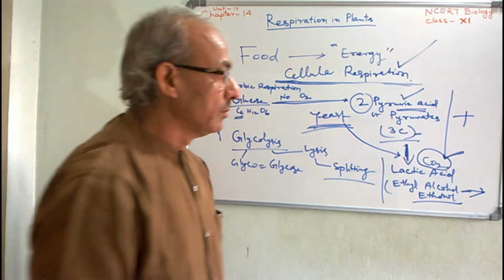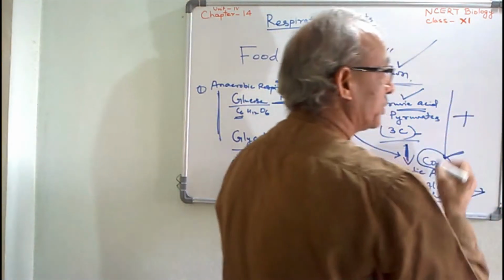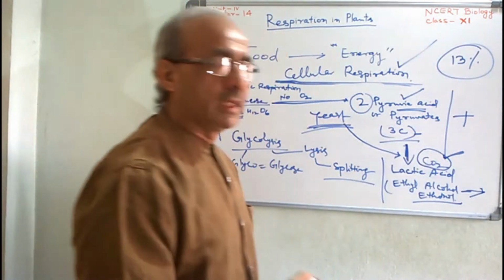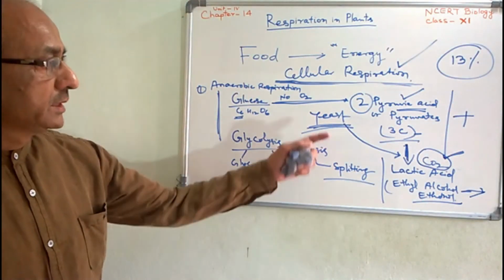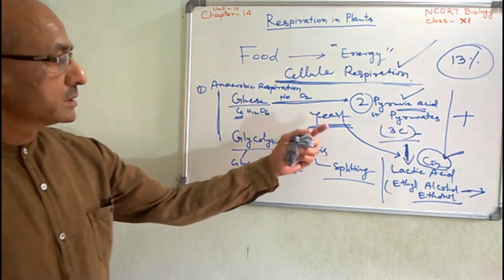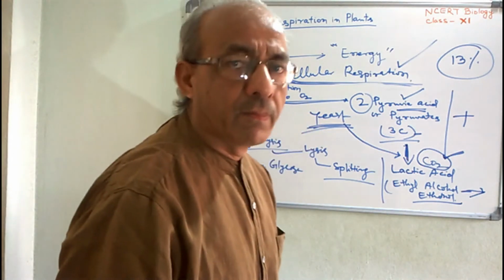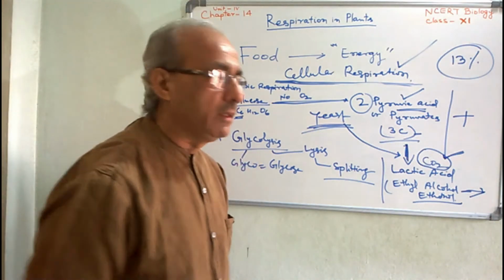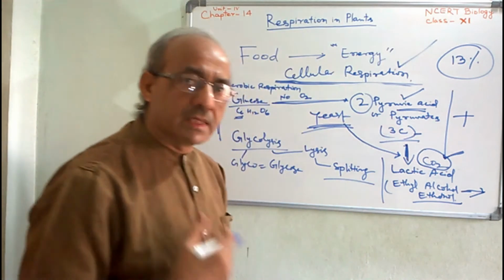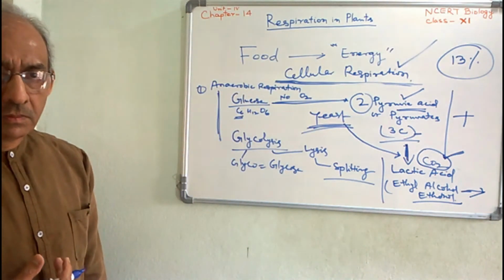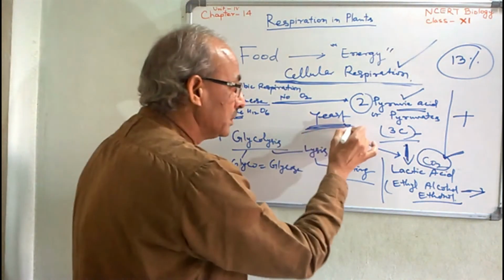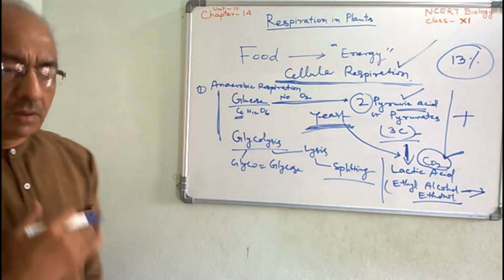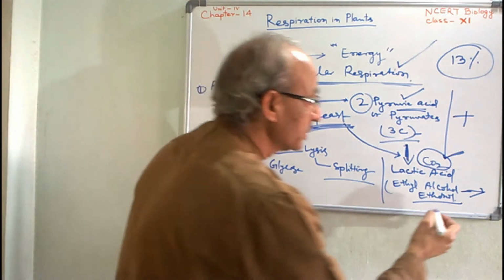Here you should know, when the concentration of ethyl alcohol becomes 13%, this yeast or fungi do not survive. So in the beverage factory, certain methods are utilized so that the yeast can survive and continue the process to produce ethyl alcohol.